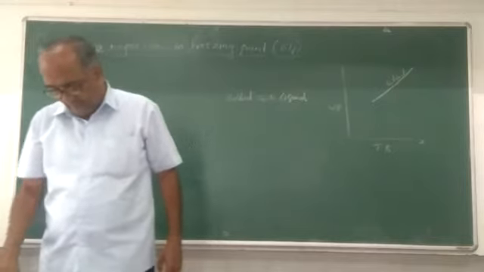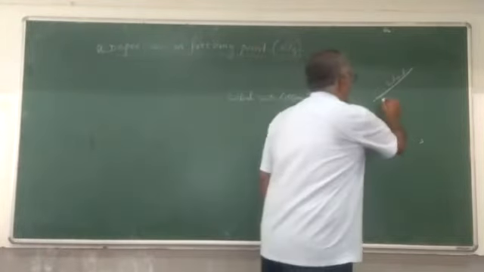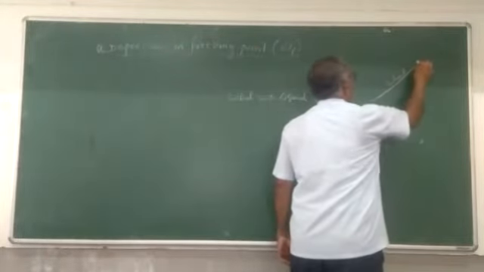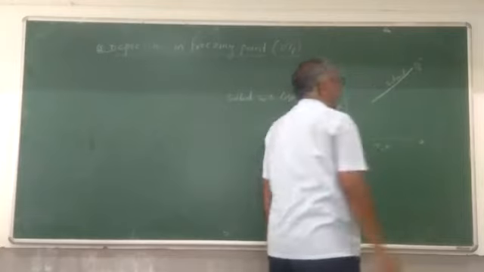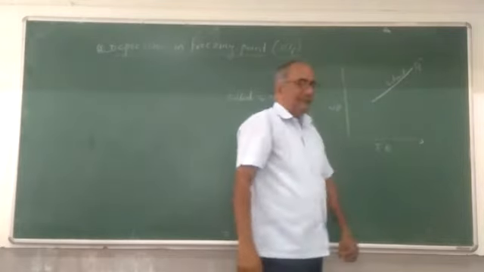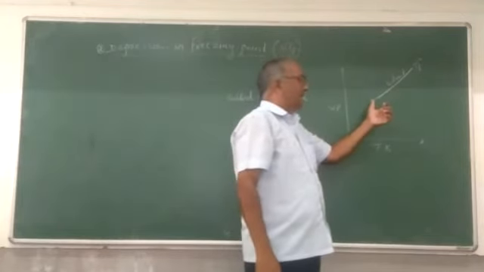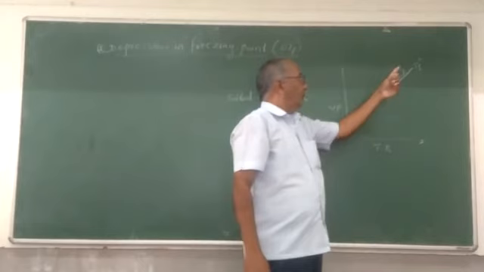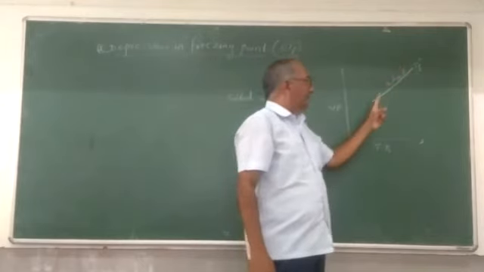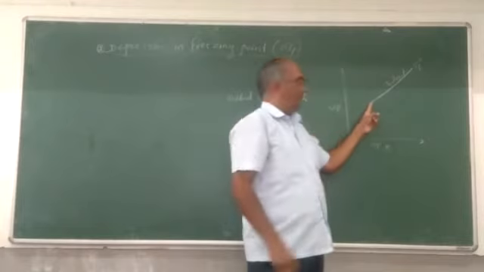Thus, the freezing point of the solvent decreases. Now, this is the freezing point of the pure solvent. When we go on decreasing the temperature, the vapor pressure of the solvent decreases, so that the liquid is converted into the solid state, that is, it freezes.